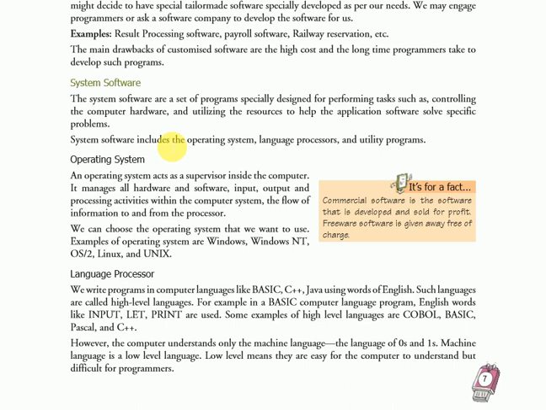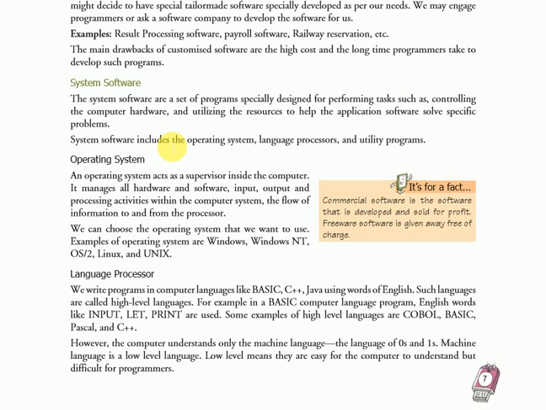It is designed for tasks related to the hardware and software and utilizing the computer resources. System software is already present in the computer system. You do not need to install the system software, but you will install all application type software.